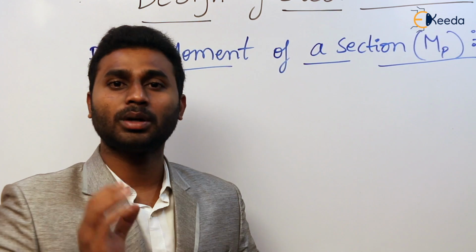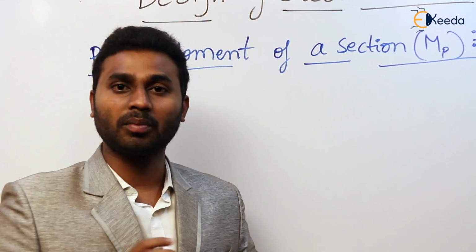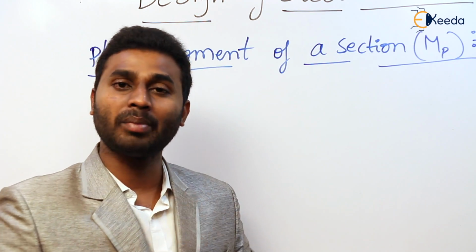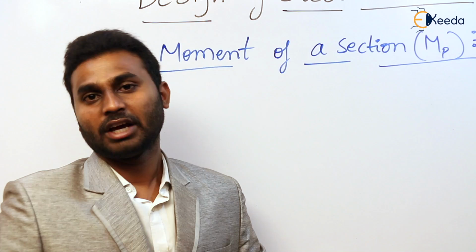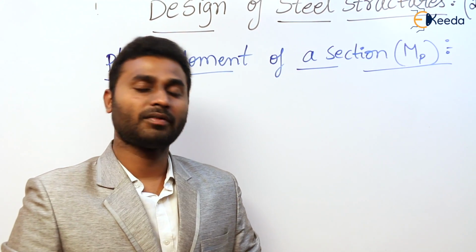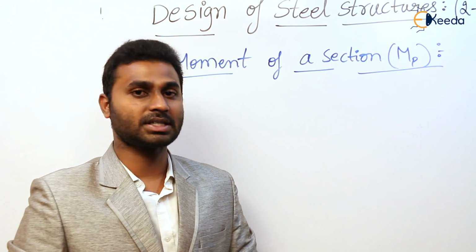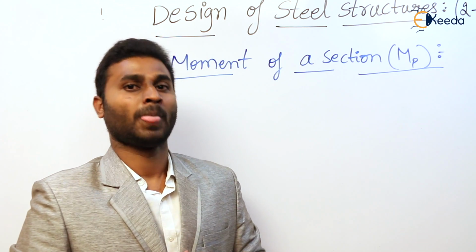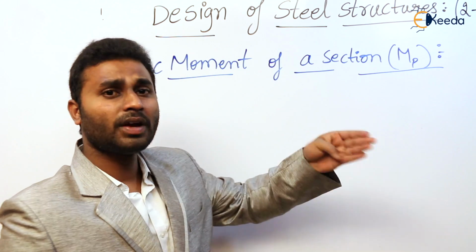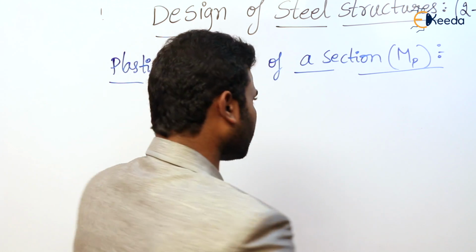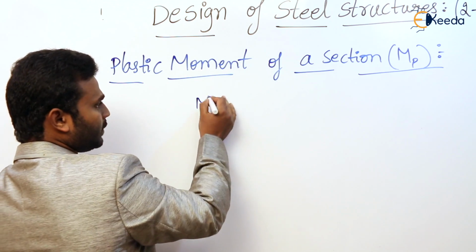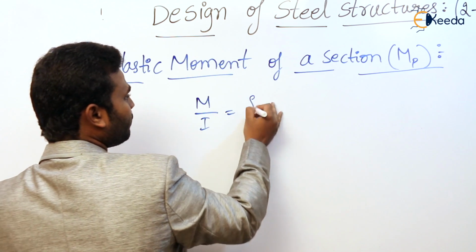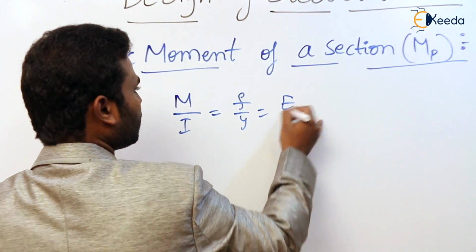In that concept, we have derived one formula, that we have just now revised, that is M by I is equal to F by Y is equal to E by R. That is the formula we have derived and discussed in strength of materials in the concept named theory of bending. So in that concept, we have dealt with one term that is known as M. M by I is equal to F by Y is equal to E by R.